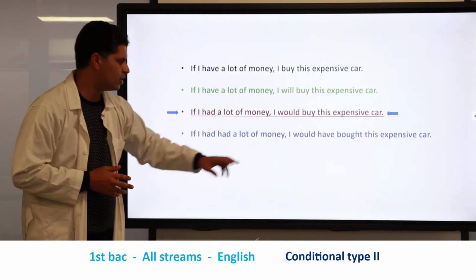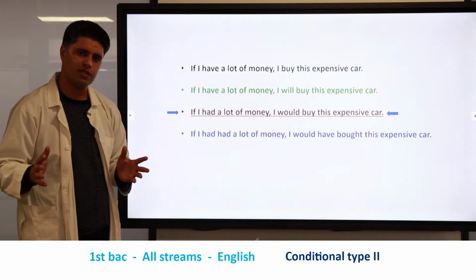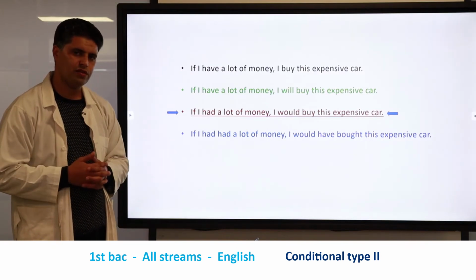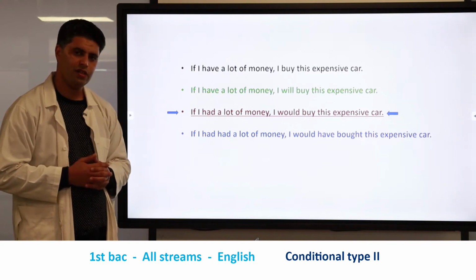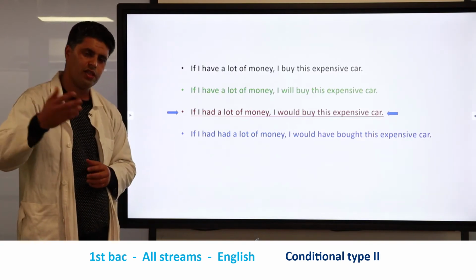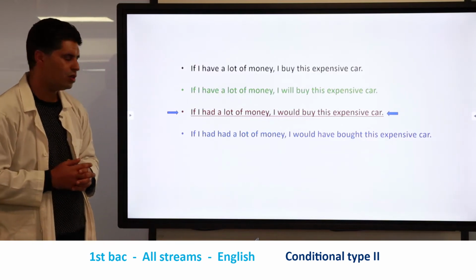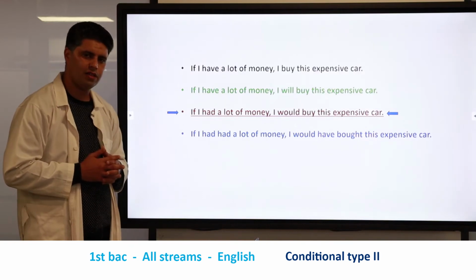As you can see, we have a subject plus a modal verb, which is would, plus the base form of the verb. So the structure is a new structure for you. And here we also have another structure, the structure you will study next year. Great. Today we're going to focus on the third structure, that is highlighted here.